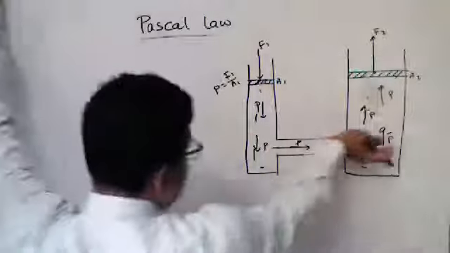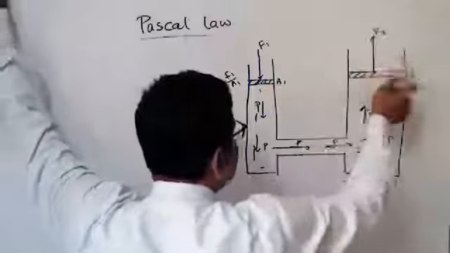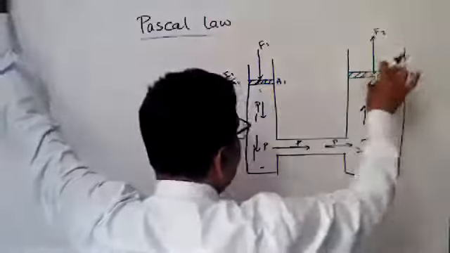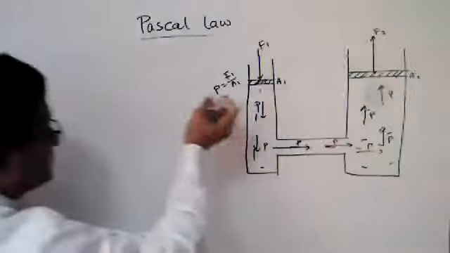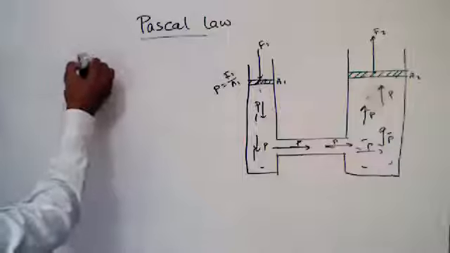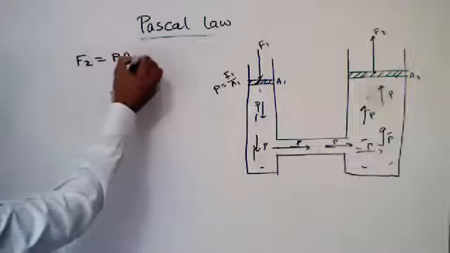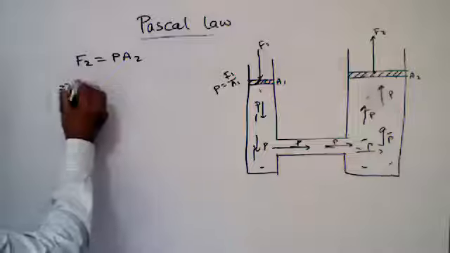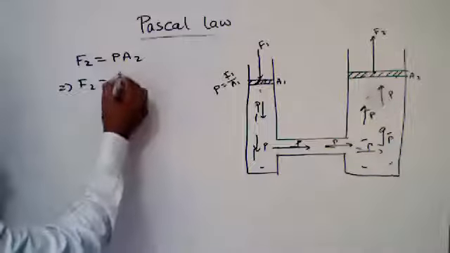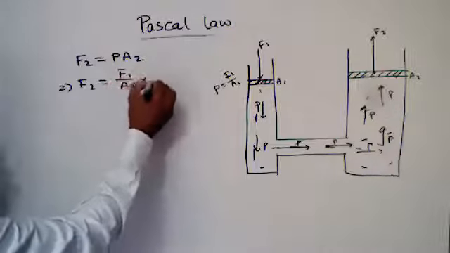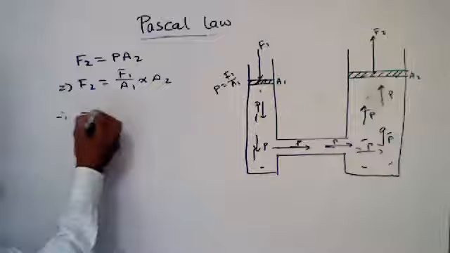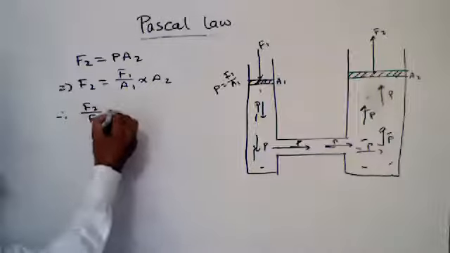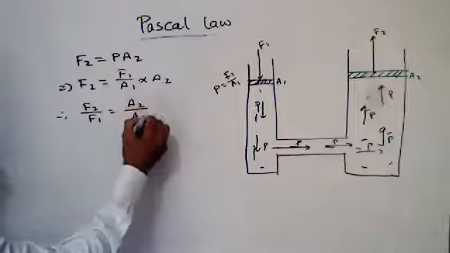If P acts upward, a force is gained by this piston. So the force will be F2 equals P into A2. So F2 equals P, which is F1 by A1, into A2. So we can write F2 by F1 equals A2 by A1.